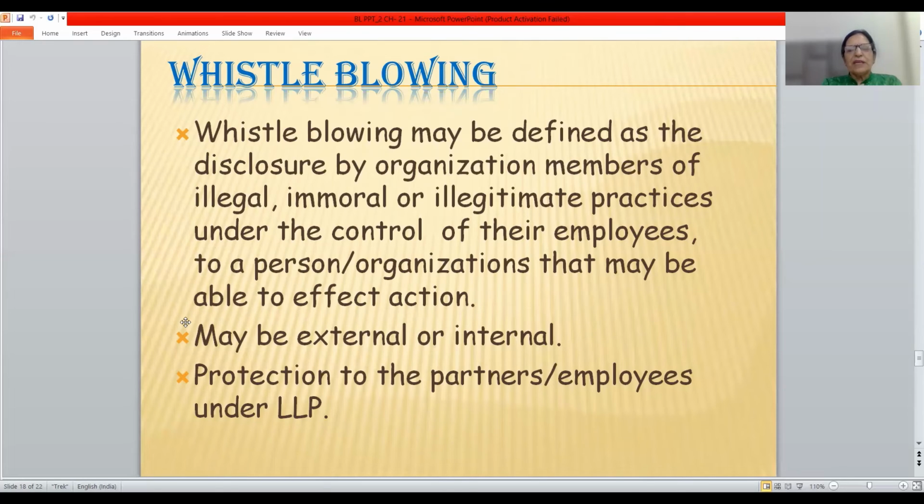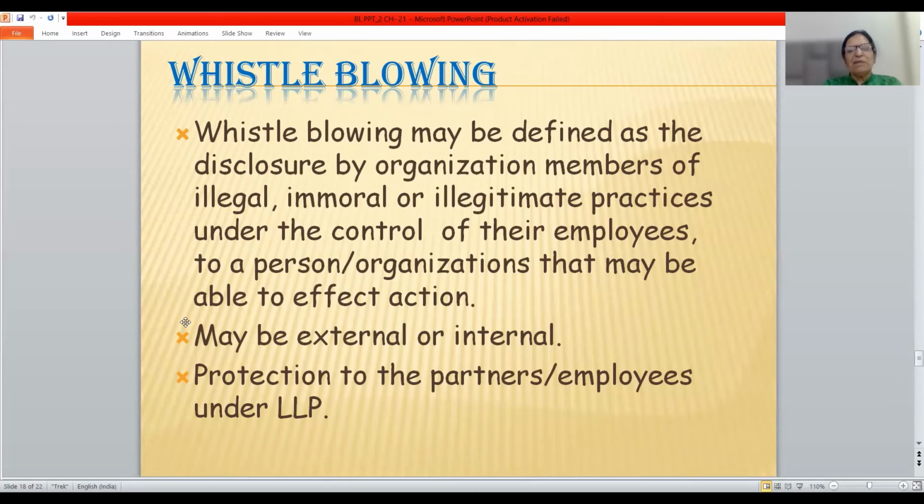Now, protection has been given to the partners or employees under the LLP Act. Friends, if the whistle is blown against the wrongdoer, then the wrongdoer develops this spirit of revenge.